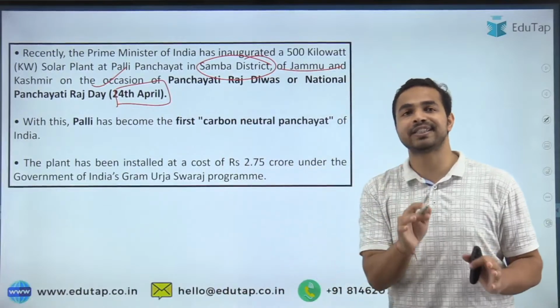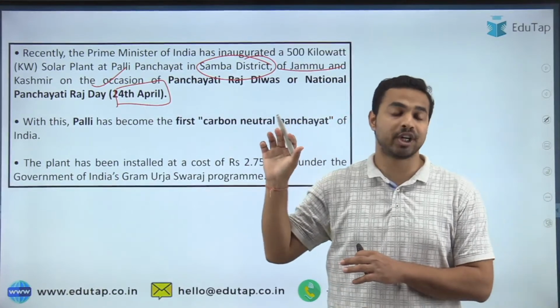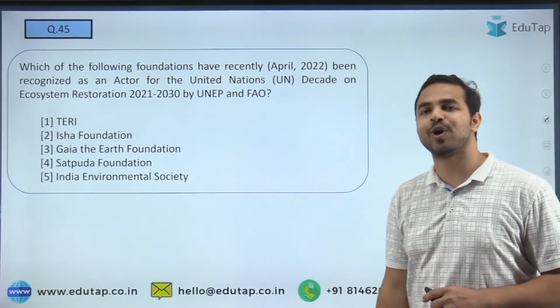This has become the first carbon neutral Panchayat of India. So this was the question, and a very important question which can become a probable question in the exam as well. So kindly note that. Let's move on to the next question.